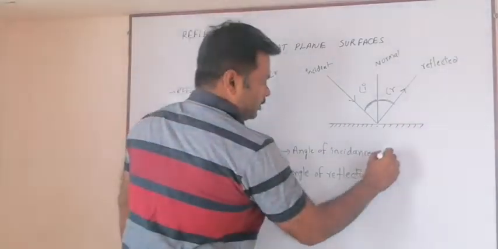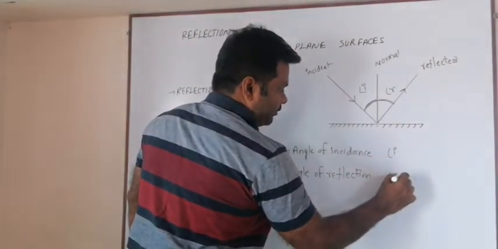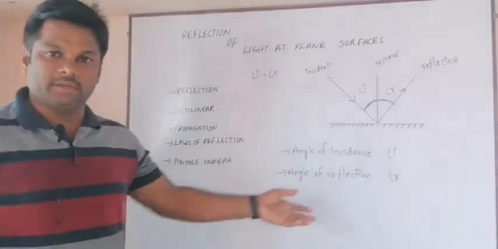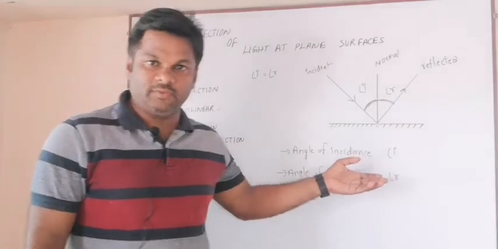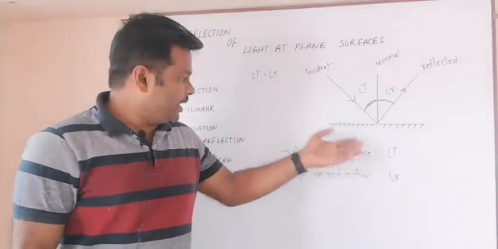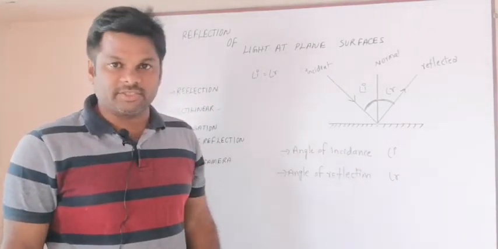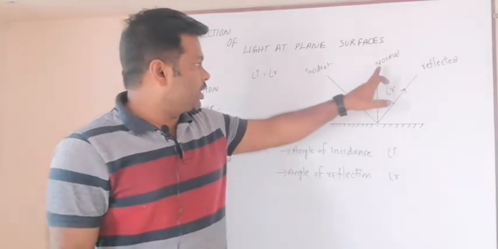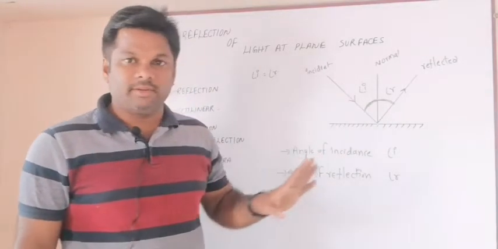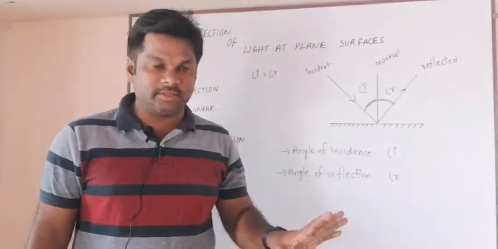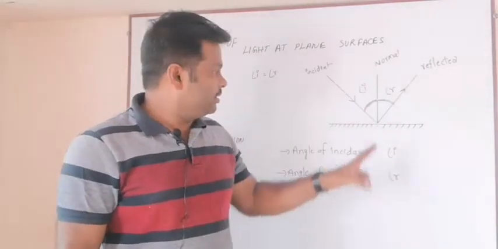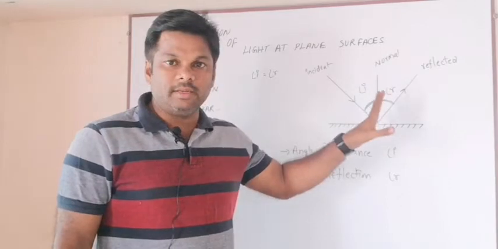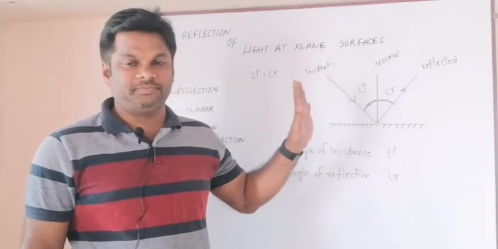Angle of incidence, angle i; angle of reflection, angle r. I hope you got what is the angle of incidence and what is the angle of reflection. The angle between the normal and the incident ray is called the angle of incidence, and the angle between the normal and the reflected ray is called the angle of reflection.